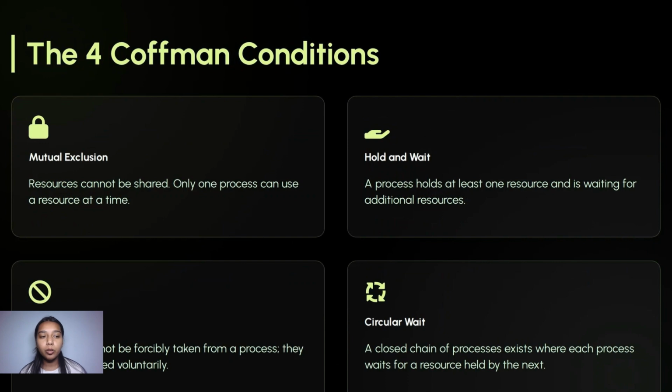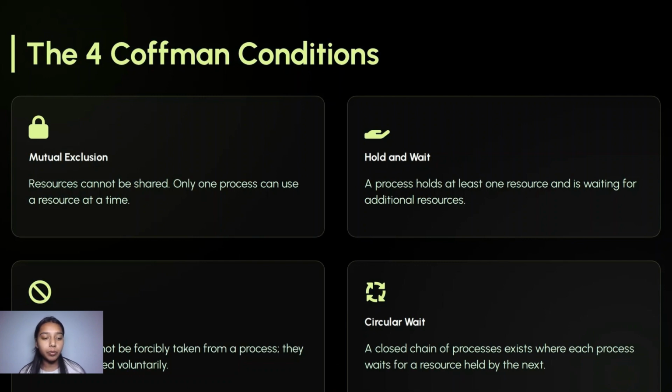First is mutual exclusion, which states resources cannot be shared. Only one process can use a resource at a time. Second, hold and wait. A process holds at least one resource and is waiting for an additional resource.